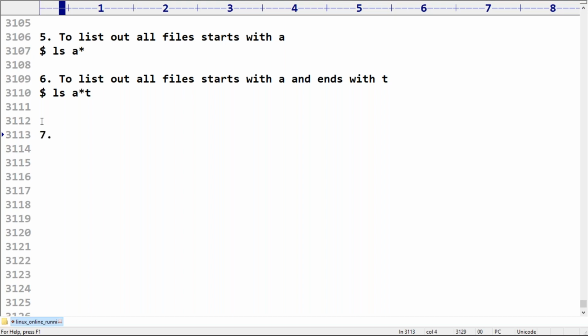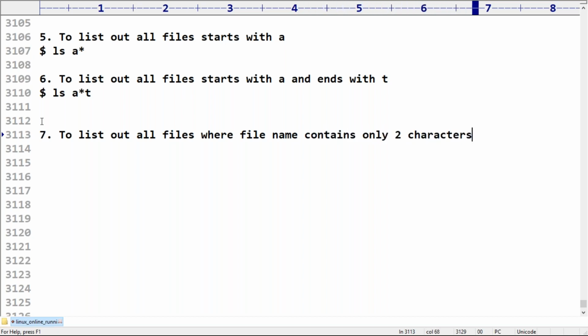Next, my requirement is to list out all file names where the file name contains only two characters, and the first character should be A. Only two characters, and the first character should be A only.